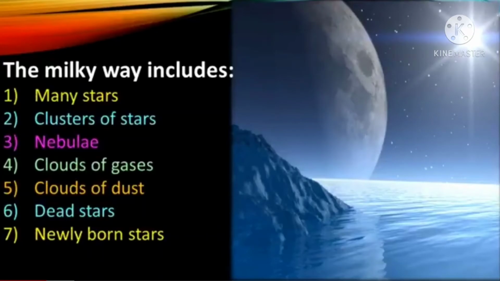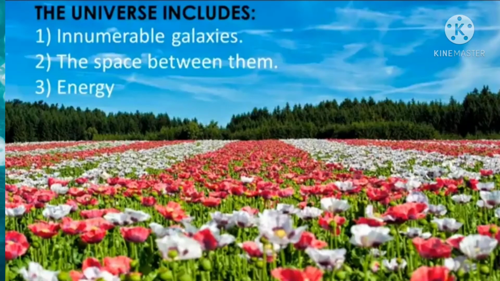The Milky Way includes many stars that are smaller than the sun as well as bigger than the sun. Again, it includes different celestial bodies, for example, clusters of stars. Clusters of stars means a bunch of stars. Then nebulae, clouds of gases, clouds of dust, dead stars, newly born stars. These are included in the Milky Way. The universe includes innumerable galaxies. Innumerable means uncountable. Okay. Then the space between them and also energy is there in the universe.